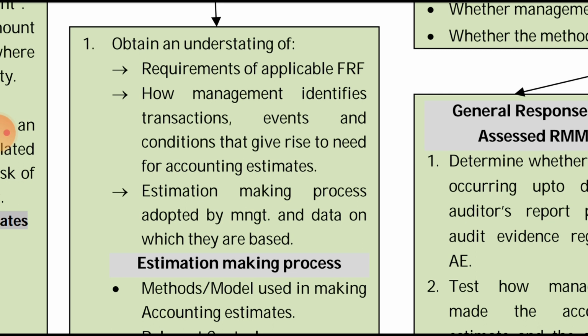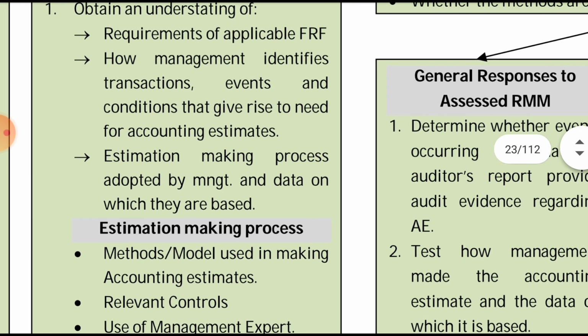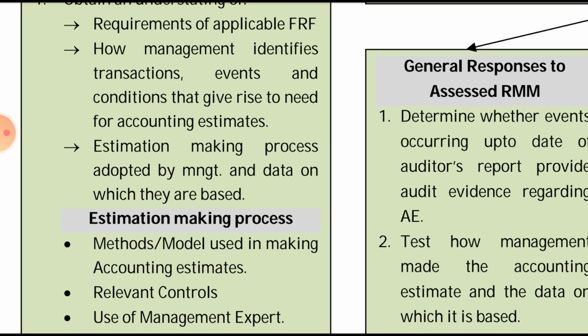So what are the transaction, events, or conditions that give rise to the need for an accounting estimate? The word "need" is important: such a transaction will need the accounting estimate. So how does the management identify the transaction, event, or condition that gives rise to the need for an accounting estimate? And third, the auditor has to obtain an understanding of the estimation making process, that is how the management makes the estimates, the estimation making process adopted by the management and the data on which they are based.